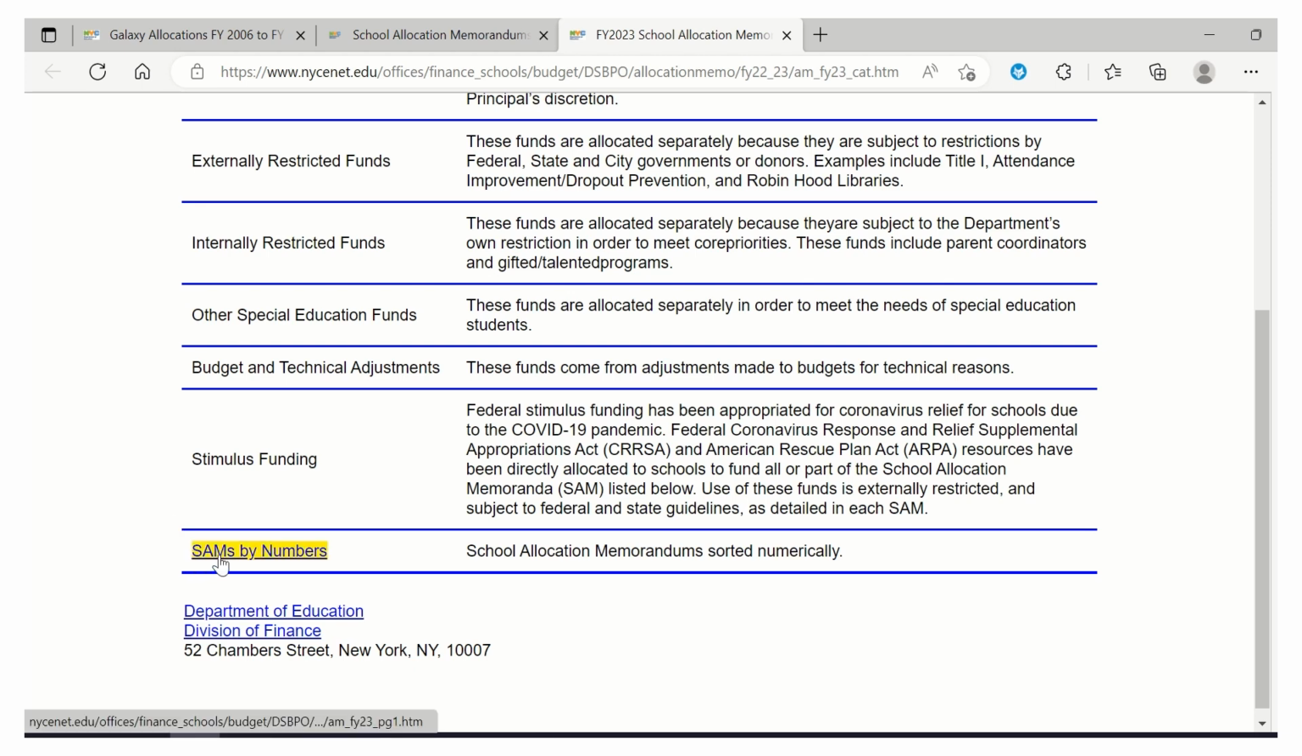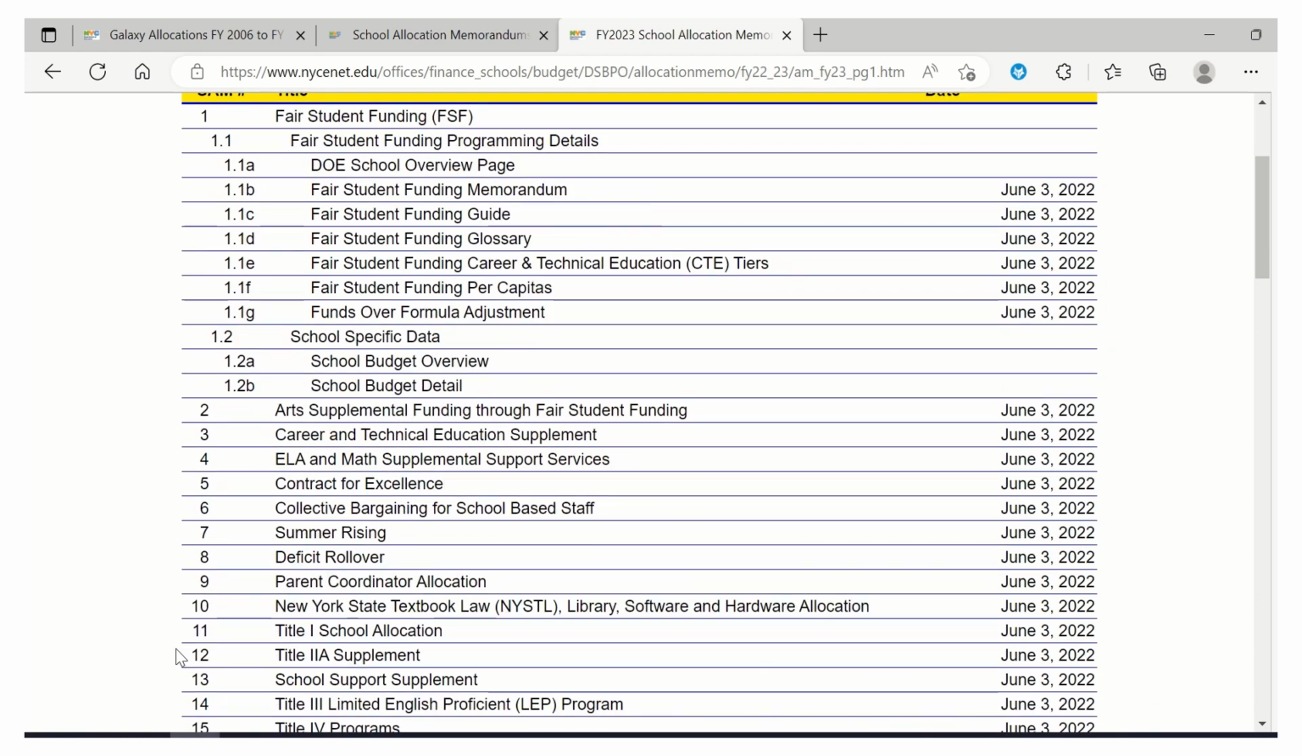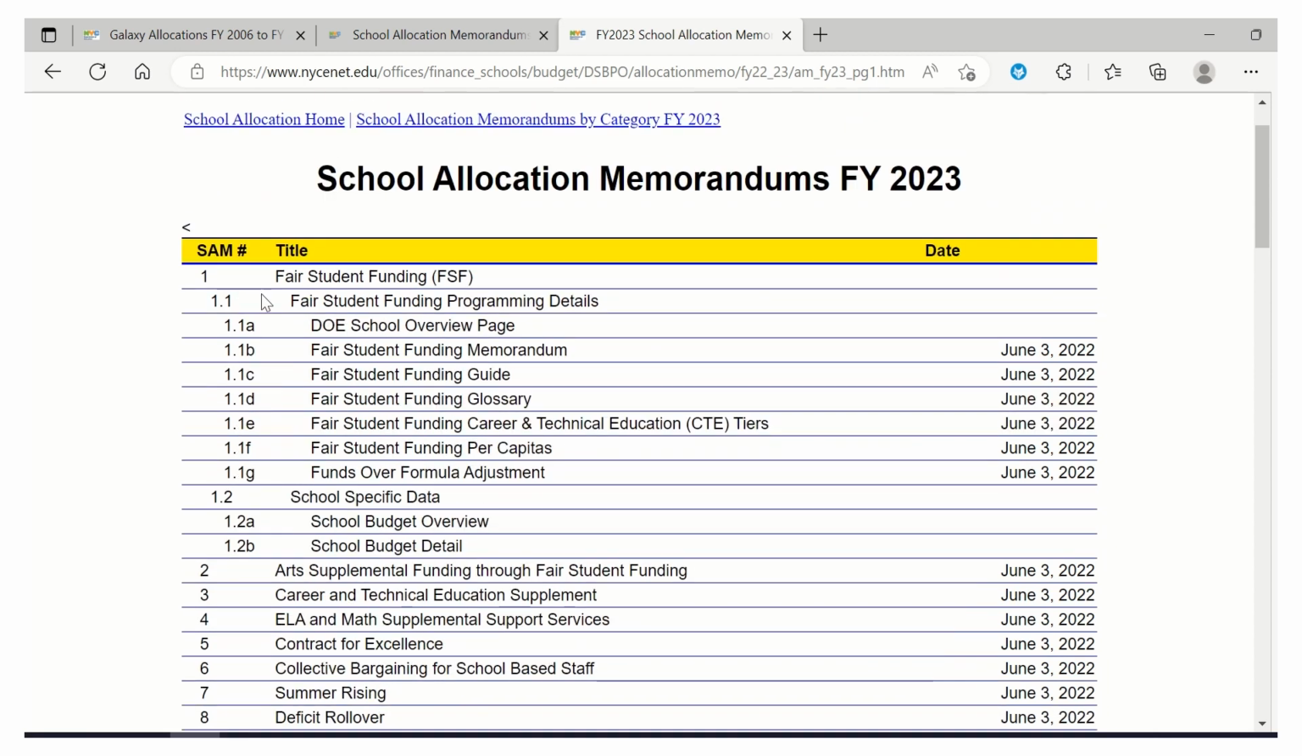But let's click on this link, SAMs by Numbers, for the full comprehensive list of all SAMs. You'll notice that each SAM has a number on the left side. Fair Student Funding, because it's the largest, has multiple links. We're going to talk about that in the next video. Every other SAM has a unique number associated with it. Now, a SAM can retain the same number from year to year, but sometimes they can change, so you'll also want to pay attention to the title of the SAM. This tells you either the funding source or the program that the SAM is funding.